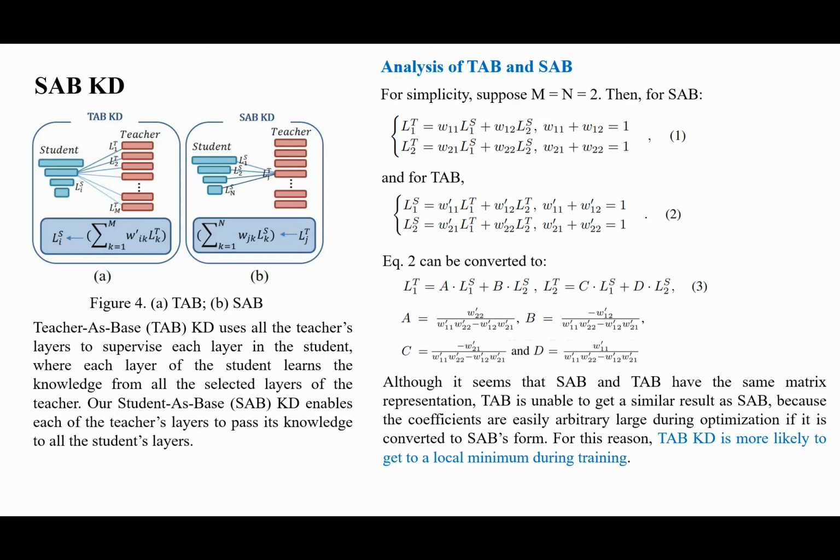Equation 2 can be converted to equation 3. Although it seems that SAB and TAB have the same matrix representation, TAB is unable to get a similar result as SAB, because the coefficients are easily arbitrarily large during optimization if it is converted to SAB's form. For this reason, TAB KD is more likely to get to a local minimum during training.